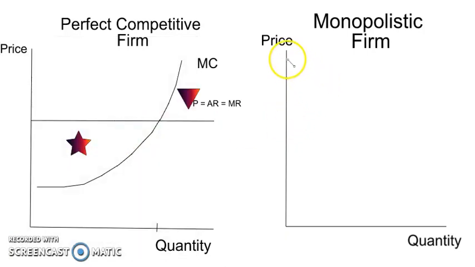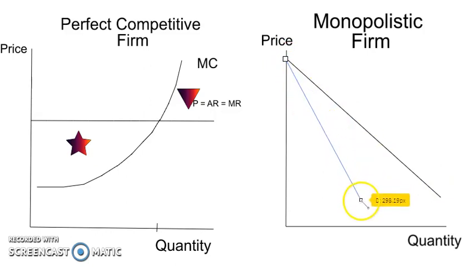So we have a demand curve for the monopolistic firm. And then we also have our marginal revenue curve for the monopolistic firm. Just remember that the distance between our vertical axis and the marginal revenue curve will be the same as the distance from the marginal revenue curve to the demand curve, or the price curve. Let's just name them.